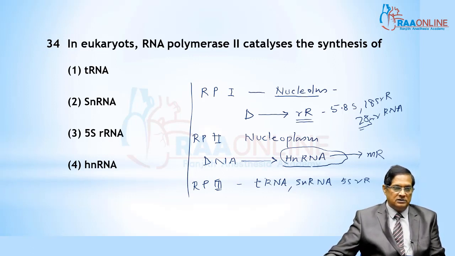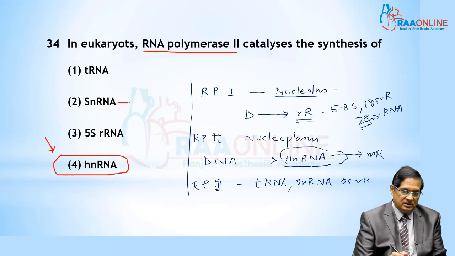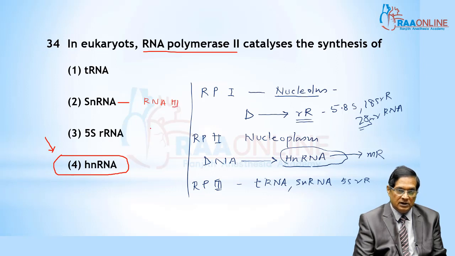So my answer is hnRNA, heterogeneous nuclear RNA. hnRNA is synthesized from the DNA with the help of RNA polymerase 2 enzyme. This is done by RNA polymerase number 3. Similarly, tRNA synthesis is also the activity of RNA polymerase 3.